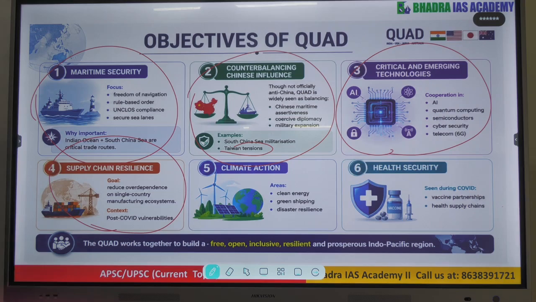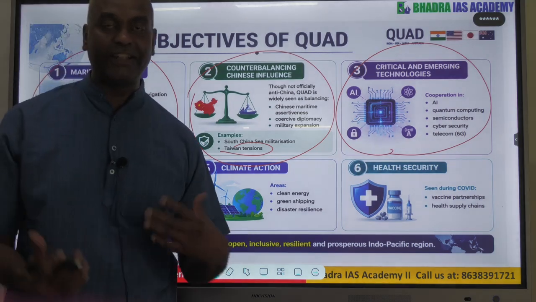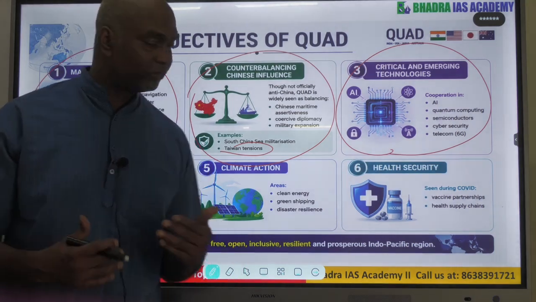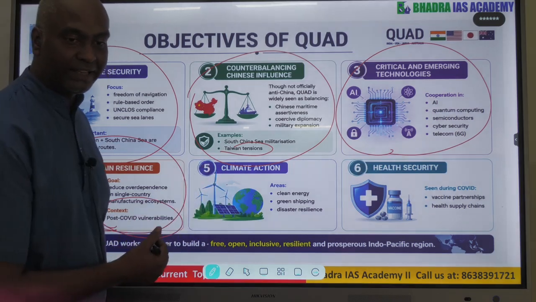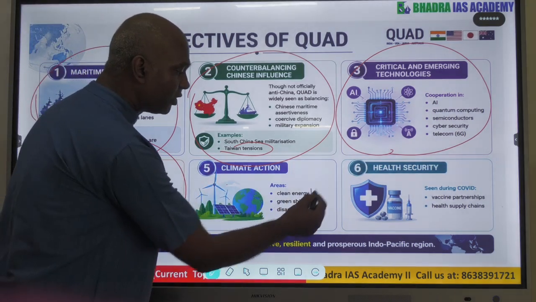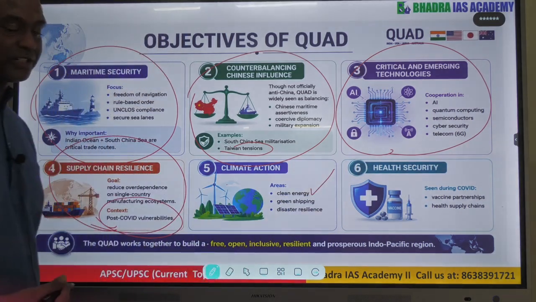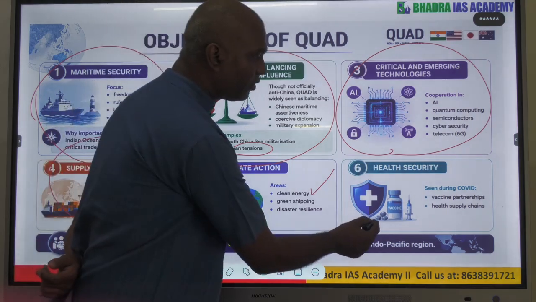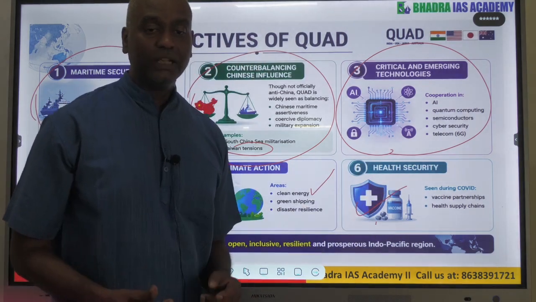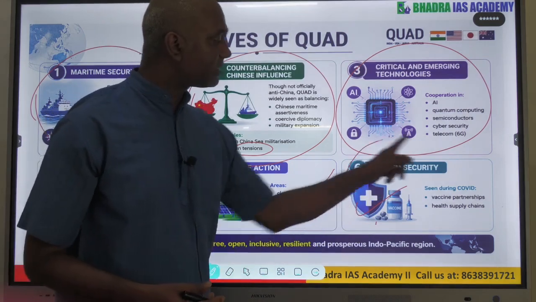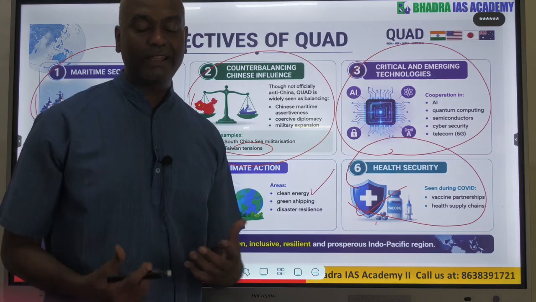Then supply chain resilience, they are talking about how they can have a more enriching supply chain. Today this has become a very big global talking point, and during COVID they realized that supply chains were affected, so they were also working on that part. Climate action is another area, clean energy, green shipping, etc. Then health security, which became a prominent issue during COVID, so the Quad members also discussed health issues.